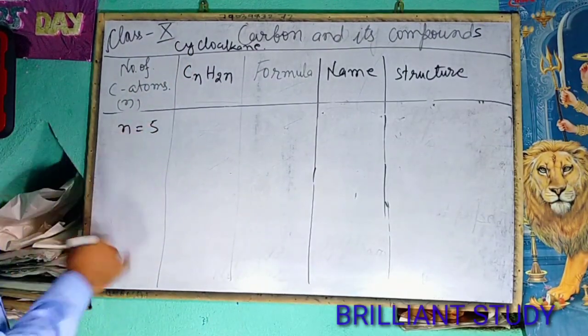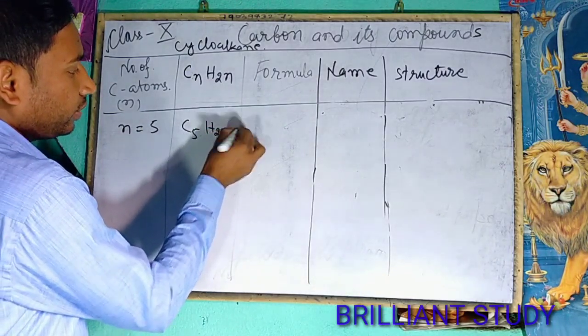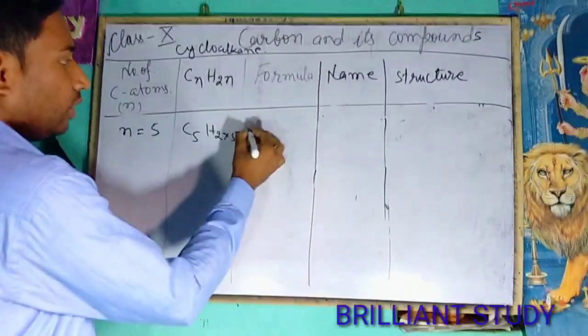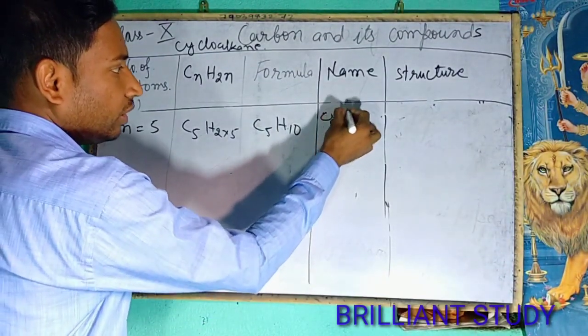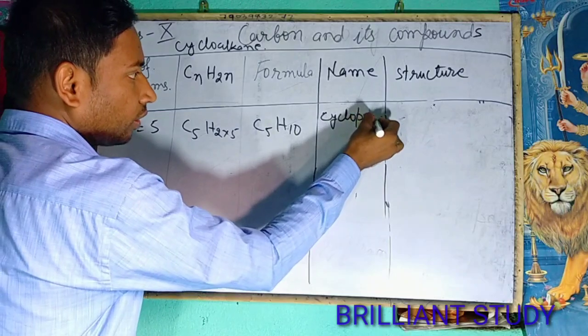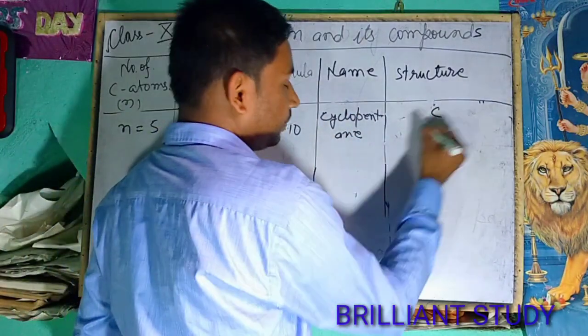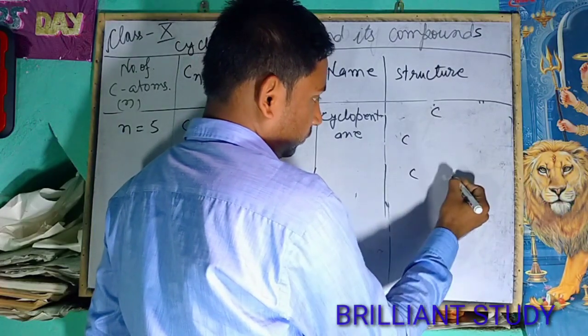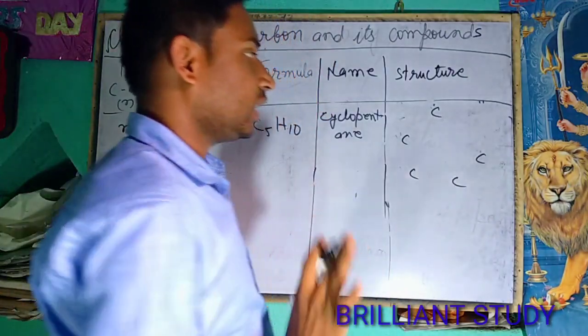Take n equals 5. So the formula, CnH2n, will be C5H2 into 5, that is C5H10. The name will be cyclopentane. The structure will be like this.